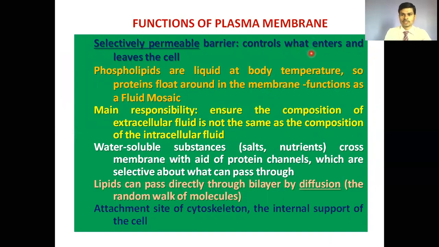It controls the entry and exit of substances as far as the cell is concerned. Phospholipids are liquid at body temperature, so proteins float around in the plasma membrane, which functions as a fluid mosaic. The main responsibility of the plasma membrane is to ensure the composition of extracellular fluid is not the same as the composition of the intracellular fluid.